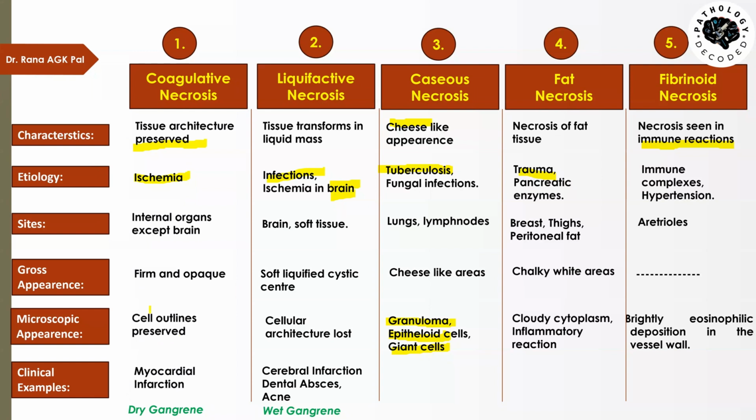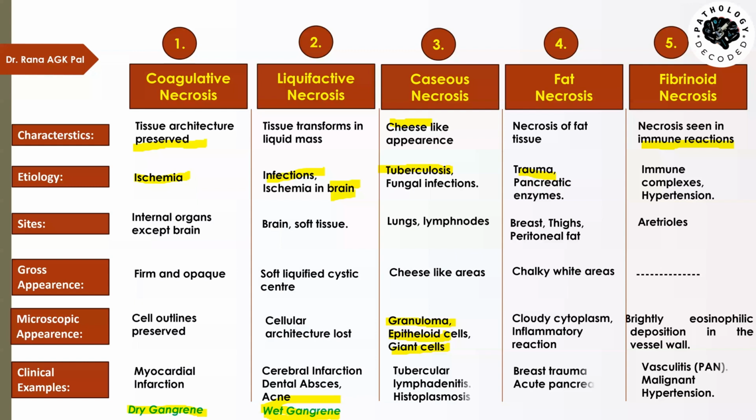And if it is a massive necrosis of soft tissue leading to liquefactive necrosis, then we call it wet gangrene. Now, other examples: caseous necrosis we see in tubercular lymphadenitis or histoplasmosis, fat necrosis we see in breast trauma and acute pancreatitis, and fibrinoid necrosis we see in autoimmune diseases and in malignant hypertension. So that finishes necrosis.